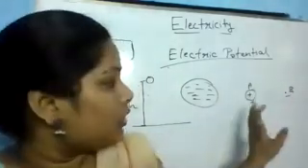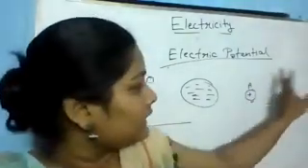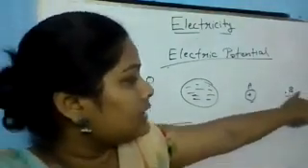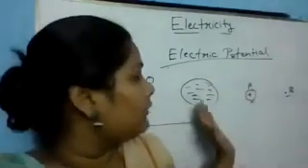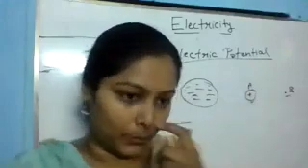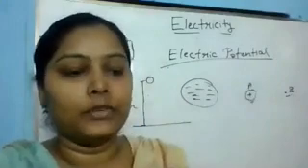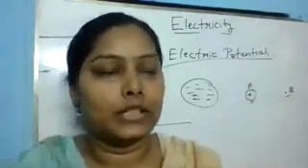So when we move this body against the electrostatic force, this point is at a higher potential and this becomes a lower potential. So when we move a body from lower potential to higher potential, or from one point to another point in an electric field, that work done on the charge is called potential difference.